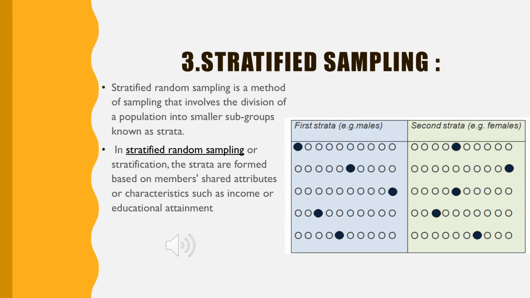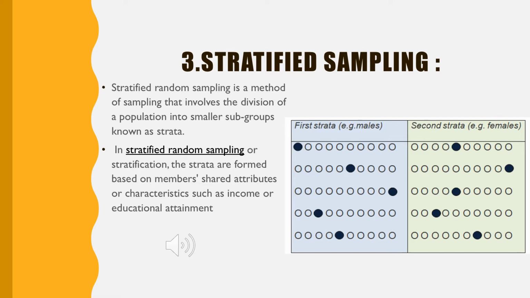The next method is stratified sampling. In this method, whatever population we have, we divide it into subgroups called strata, and from these strata we select the sample. How do we divide them into strata?